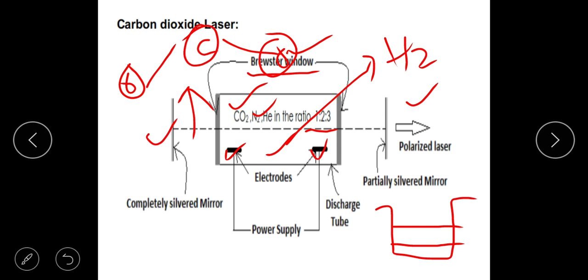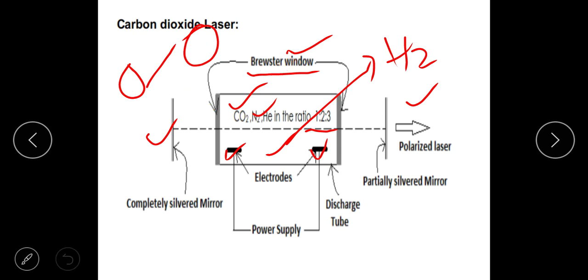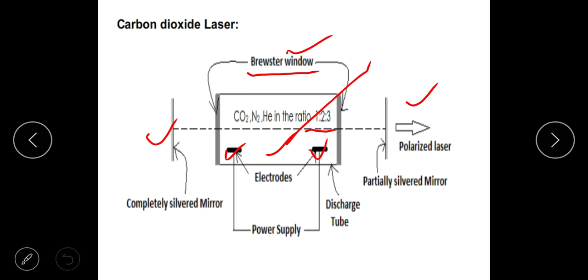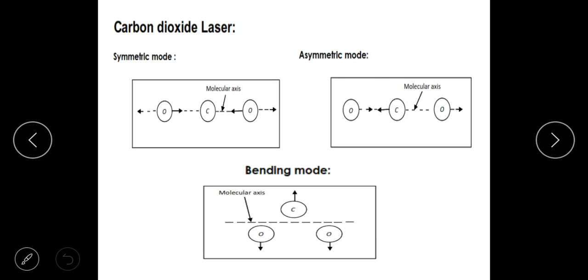So we will take these two molecules, N2 and CO2, and see which are the possible energy states and which are the possible modes of activity in these two. That is what we shall do before we actually go into the operation. If you take the carbon dioxide laser, it's a triatomic molecule, as I told.